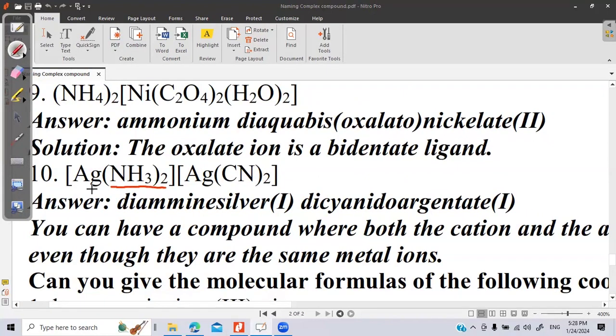Diamine silver, here the oxidation state of silver is +1. Silver 1, dicyanide, argentate 1 +1. This will be the name of the complex. Diamine silver 1, dicyanide, argentate 2. This is how we have to name the compound.